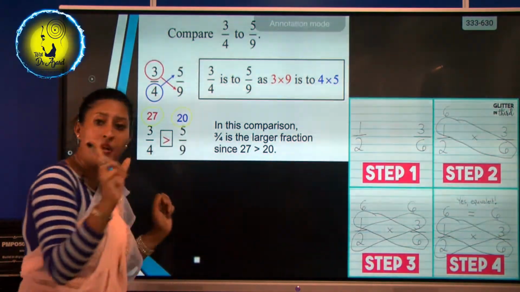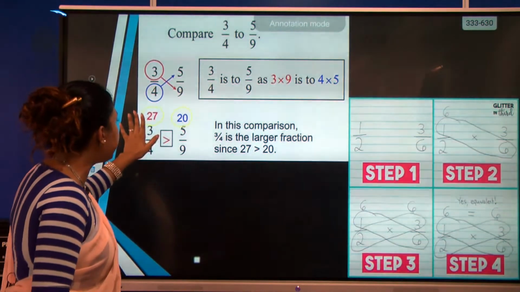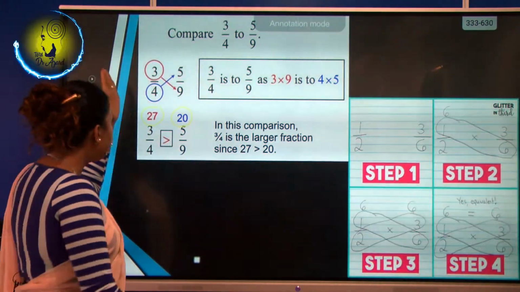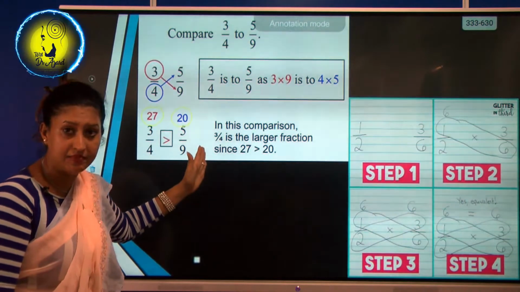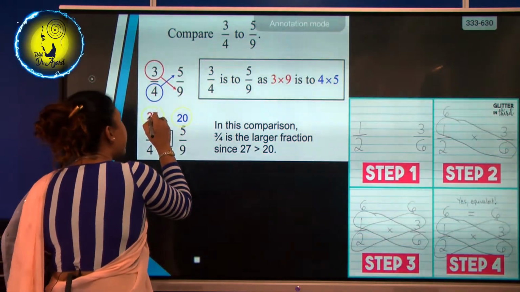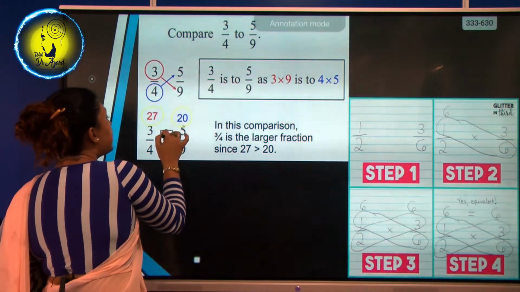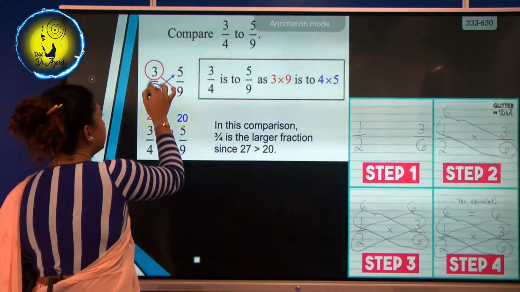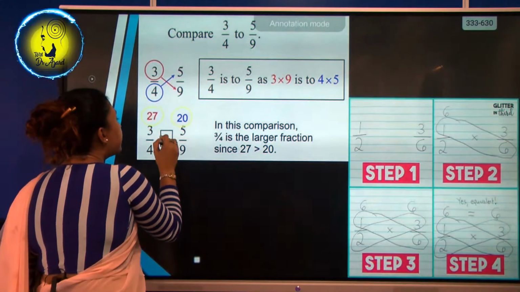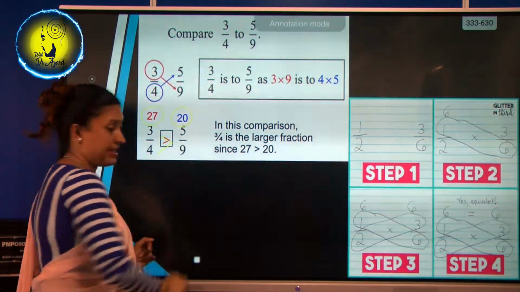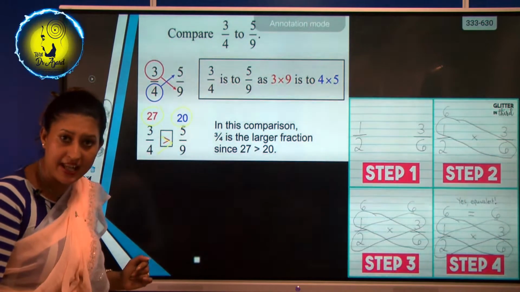Now we have got two numbers. Tell me, what is the greater number here, 27 or 20? Obviously 27 is the greater number. So we say 3/4 is greater than 5/9. Do you understand?